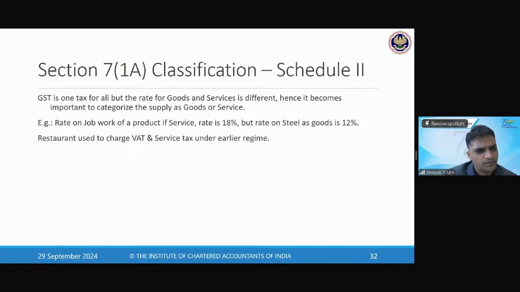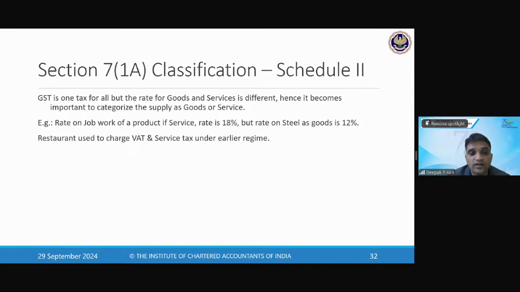So that's the reason classification is important, and that classification clarity is given in Schedule 2. Why? Because earlier, as we had seen in the previous session, on supply of software, both VAT and service tax were levied. So service tax people used to treat it as service and VAT people used to treat it as supply of goods.